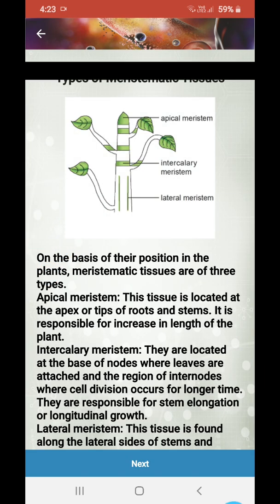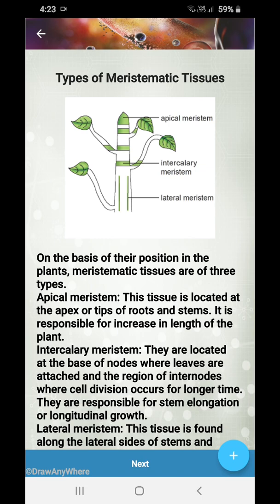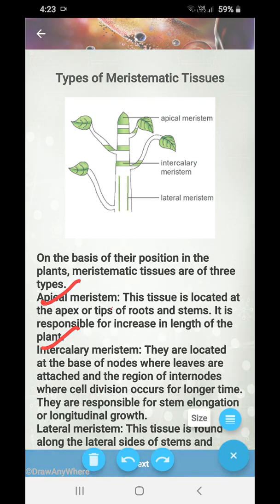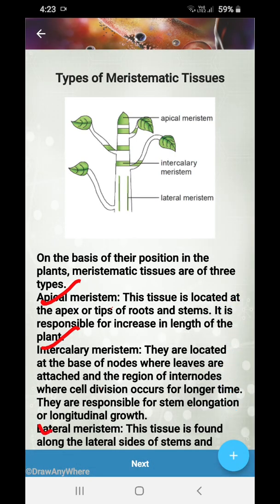On the basis of position in the plants, the meristematic tissues are of three types: apical meristem, intercalary meristem, and lateral meristem.